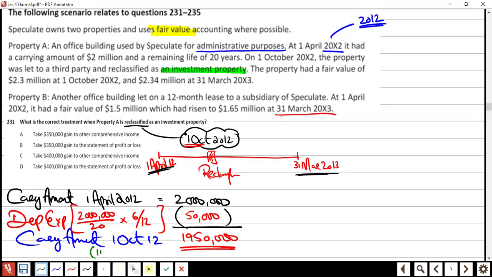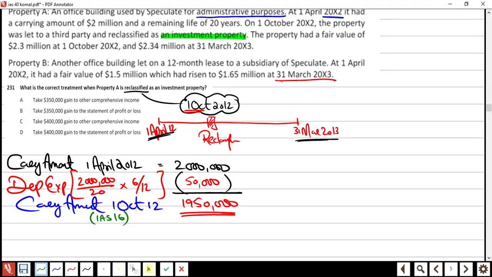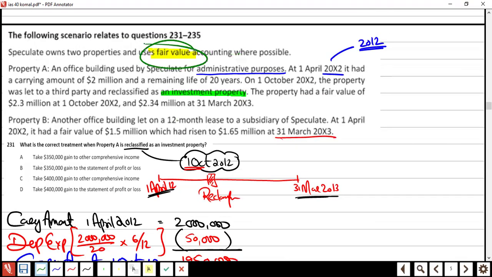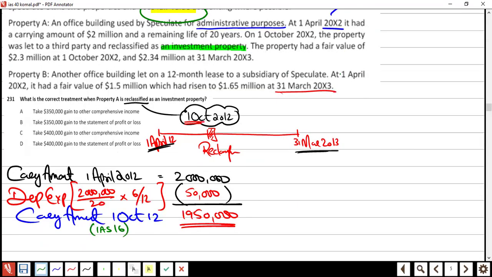It is coming from IAS 16. That's why I charge the depreciation. If it is not coming from IAS 16, we never charge depreciation, right? Because the IAS 40 fair value model doesn't have depreciation, right? Till here, any confusion, any problem, any tension? No.